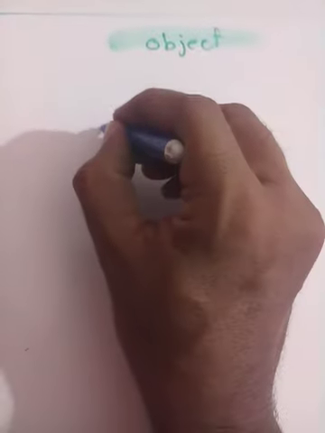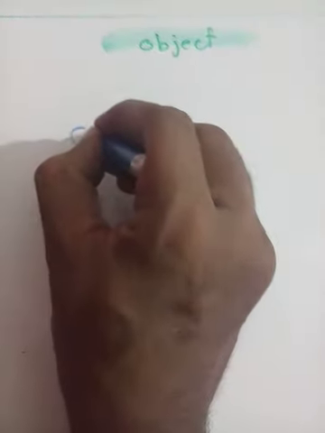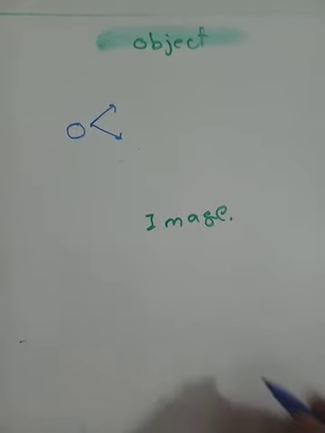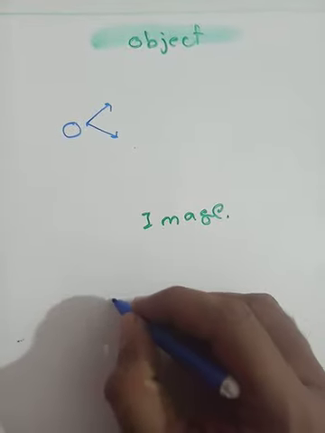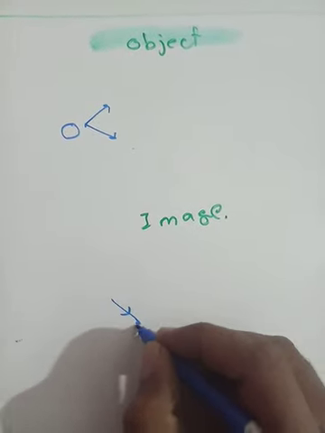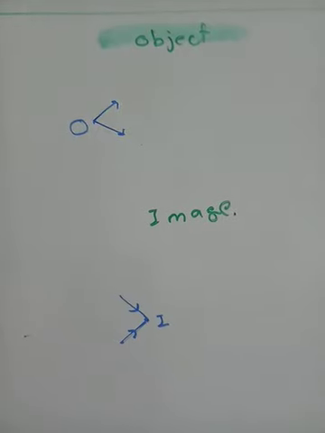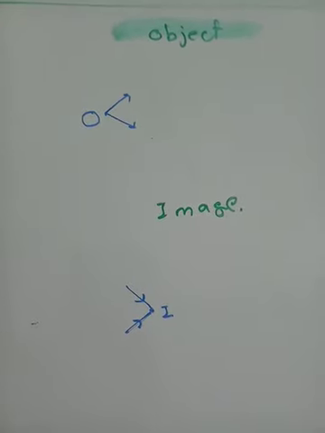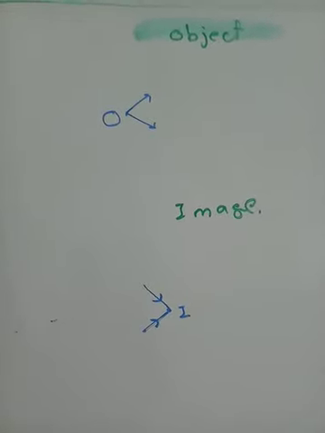So if this is a point and the rays of light are going out like this, then this will be known as the object. And if this is a point at which the rays of light are actually meeting after suffering reflection or refraction, then this point will be known as the image. So if it is outgoing, it is an object. If it is incoming, it is an image.